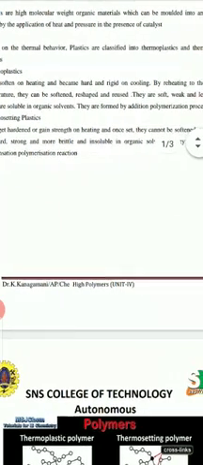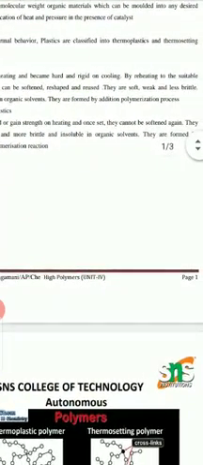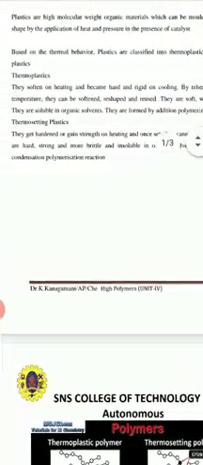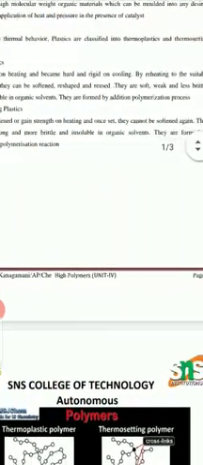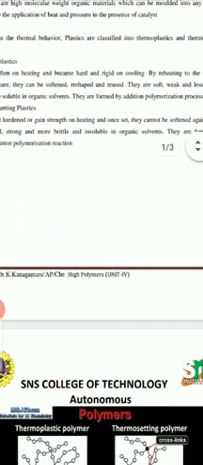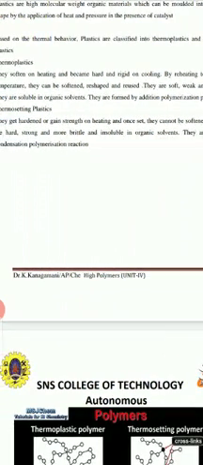These thermoplastics are usually soft, weak and less brittle, and they are mainly soluble in organic solvents. They are mainly formed by the addition polymerization process. These thermoplastics are prepared by the addition polymerization process.